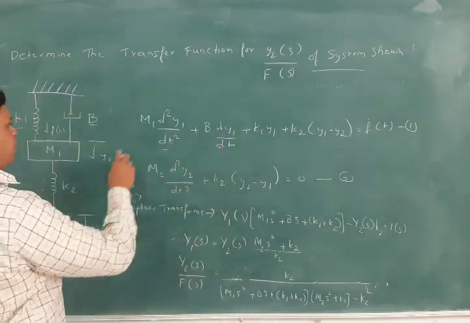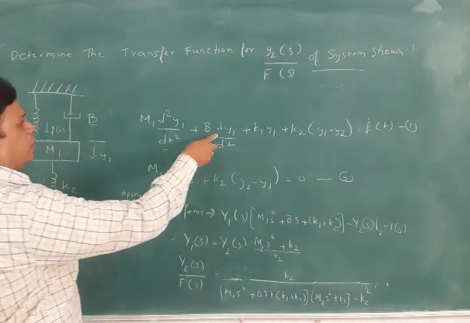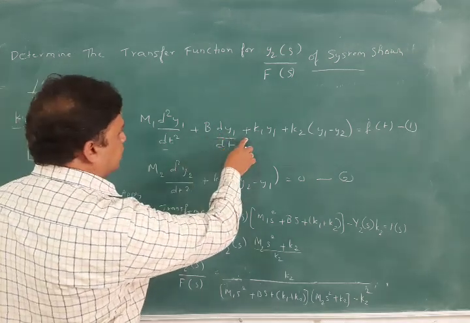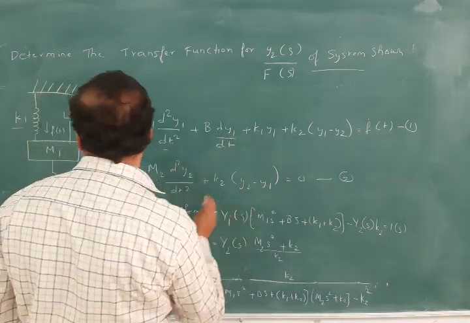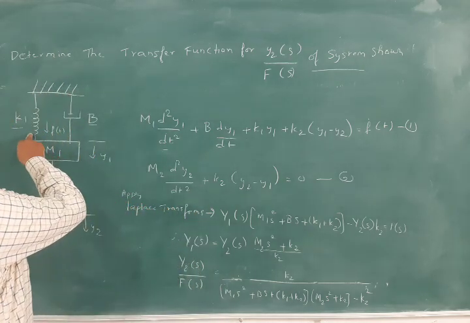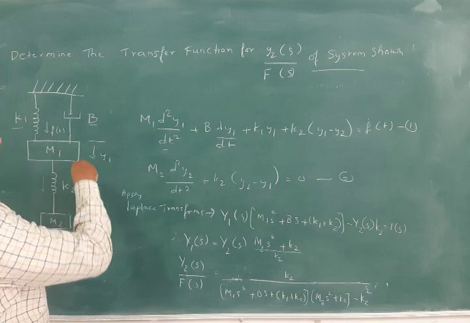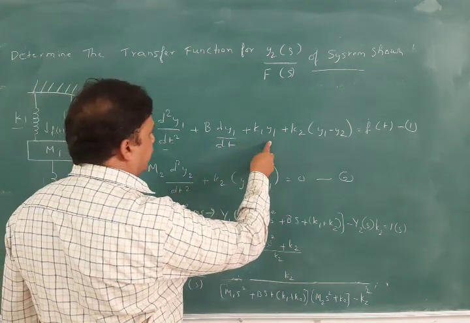What is dy1/dt? It is the velocity, v, and we are deriving it. Then plus k1 into y1. What is k1? The spring constant, or spring coefficient, into y1. Why? Because we have the displacement y1 in this direction. So plus k1 y1 is the written equation.